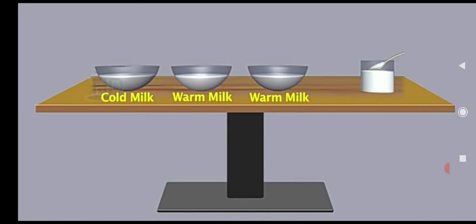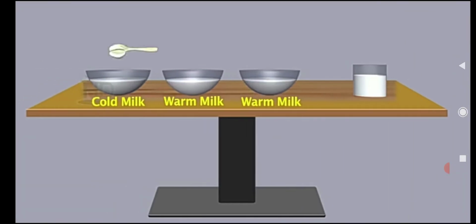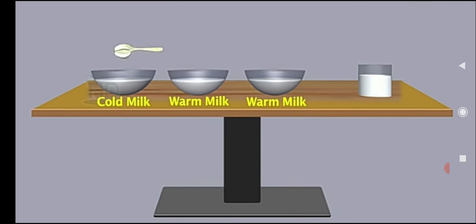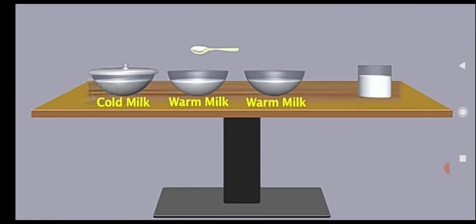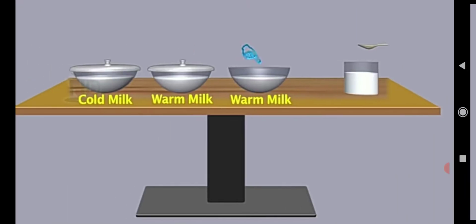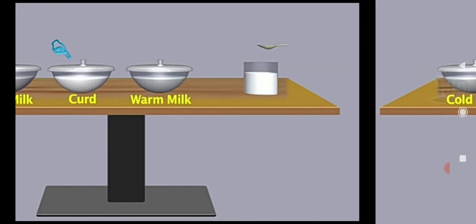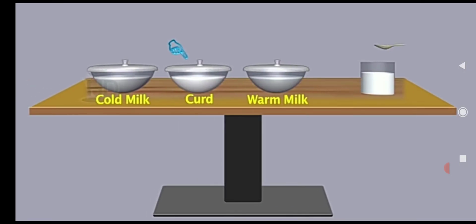We have taken cold milk, warm milk and another warm milk of equal quantities in the bowls, with the curd aside. Now we are adding sample curd to the cold milk, then to the second bowl of warm milk. In the third bowl we are not adding any curd. We'll close them with the lids. Then the warm milk to which curd was added completely converts to curd.